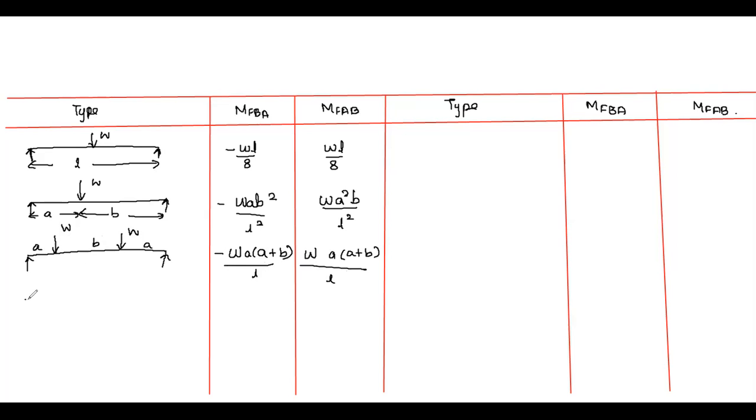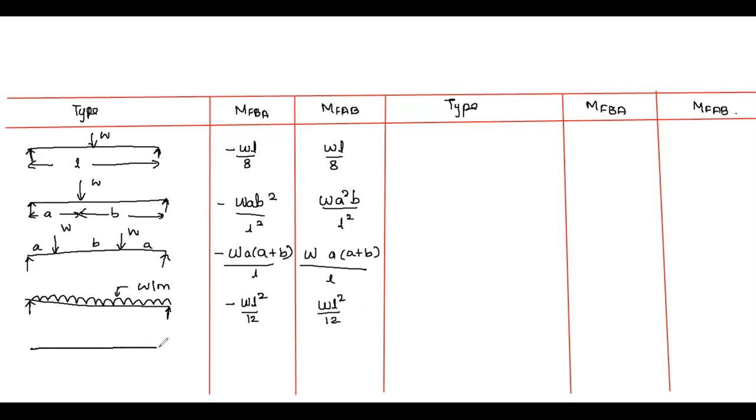So when we come to UDL, when a beam is subjected to UDL throughout the span, W per meter, the value will be minus WL square by 12 and it will be plus WL square by 12.